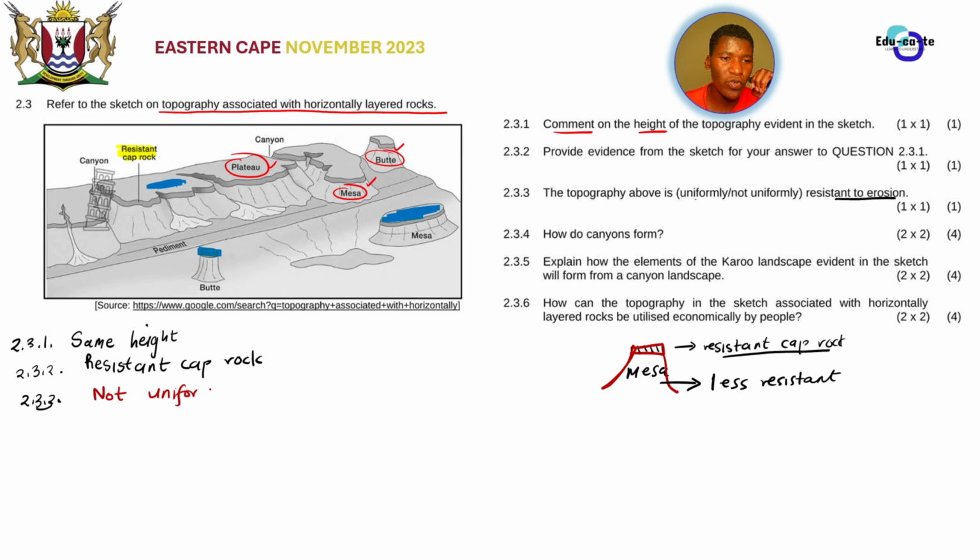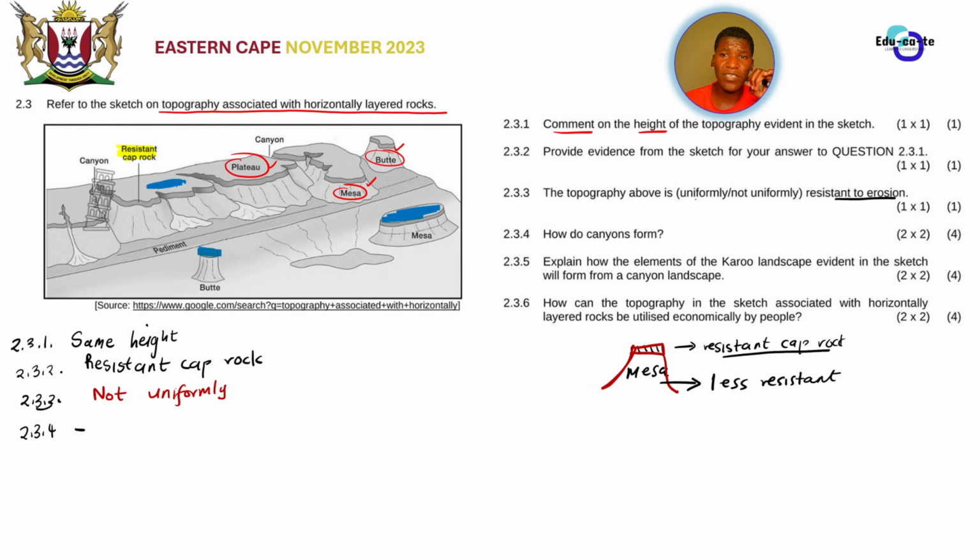This just simply means that there is a difference between the strength of the rocks and how easily they can be eroded. The top rock or the cap rock is strong enough, it is resistant, and then the lower rocks underneath the resistant cap rock are less resistant. So it cannot be a uniform resistance. And then 2.3.4, how do canyons form?